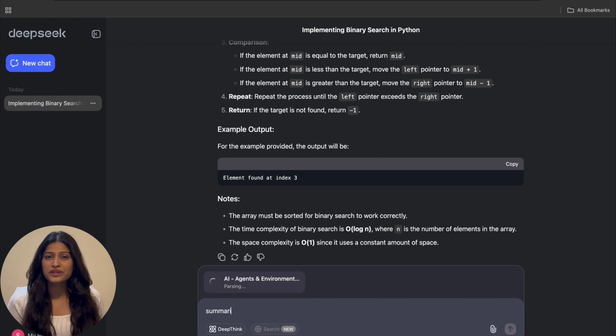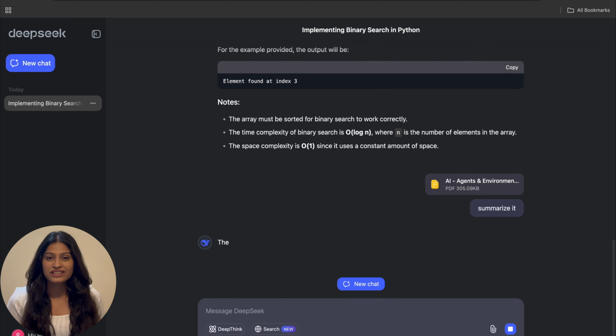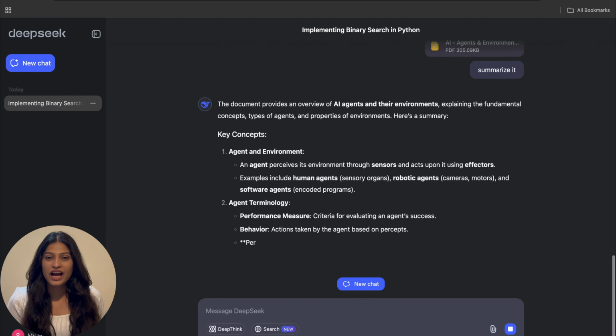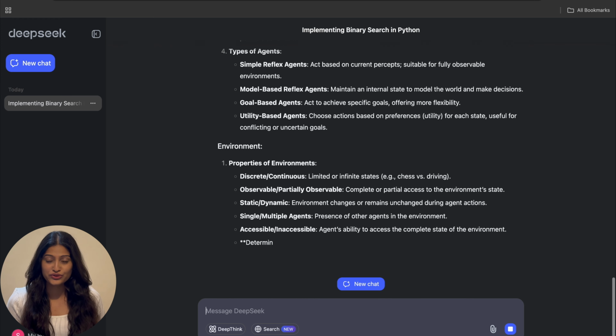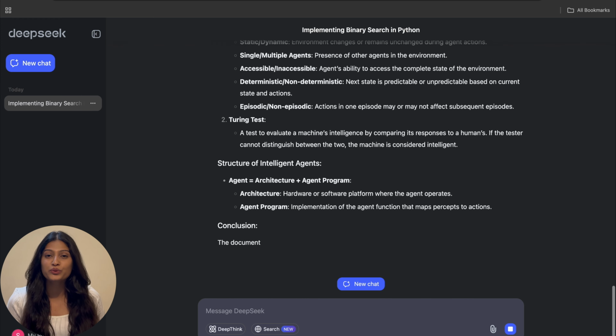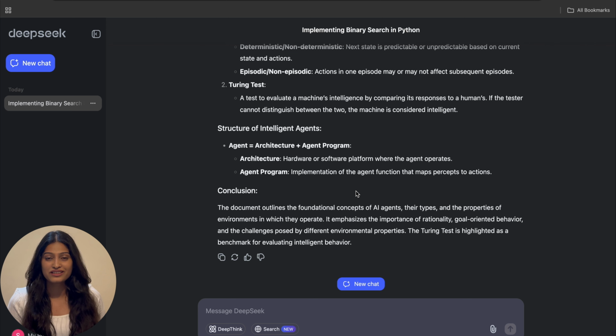Next, let's try something more advanced. I'm going to upload a PDF document and ask DeepSeek to summarize it. Watch this. It reads the document and gives me a concise summary. This is perfect for students or professionals who need to quickly digest long documents.